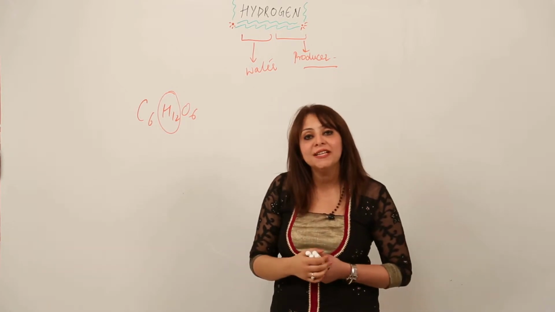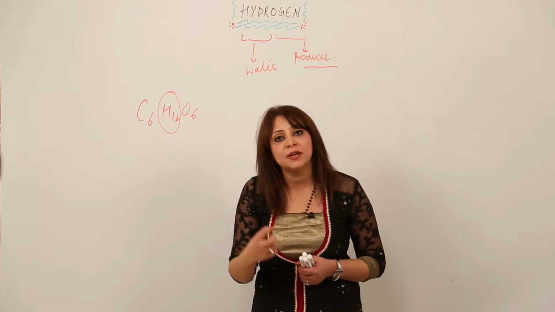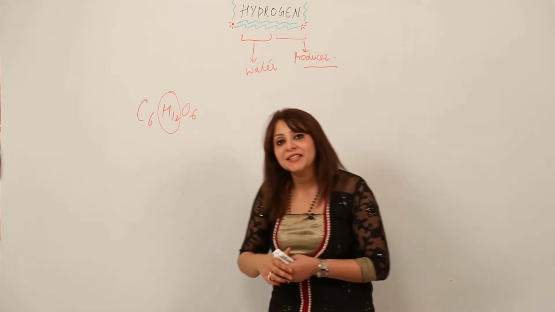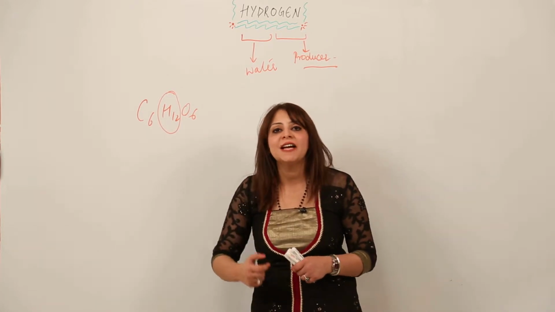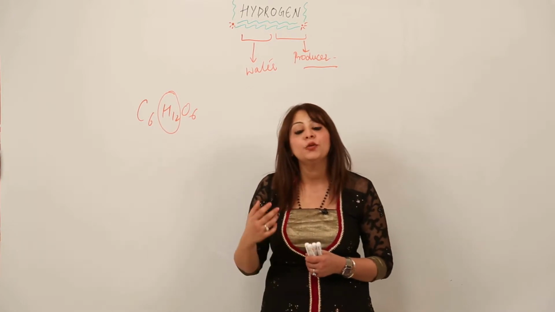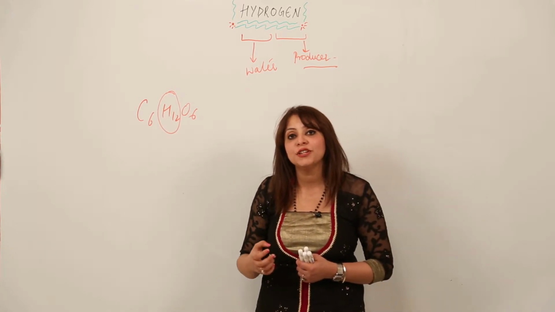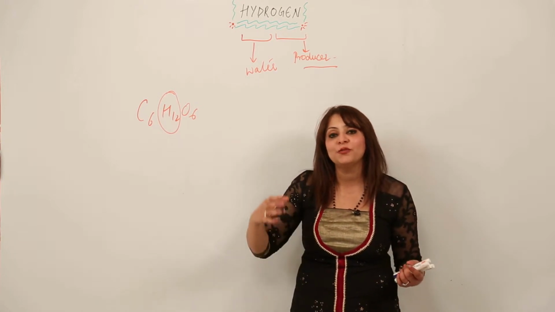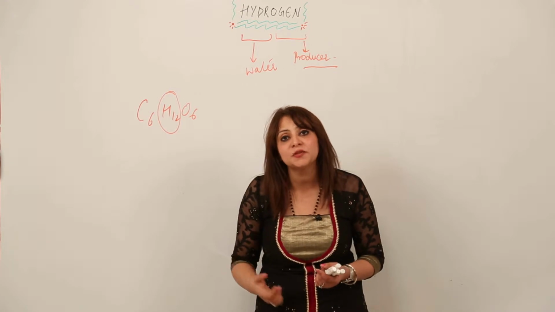Similarly, in the case of proteins, the amino acids, they are all nitrogenous compounds, and along with that they have hydrogen as well. So again, hydrogen is present. Similarly, it happens with fats also. So hydrogen occurs in the combined state in organic matter as well. And we get the hydrocarbons, that is the compounds of carbon and hydrogen, present almost everywhere. That is why we have a different branch of chemistry to study carbon and its compounds, the hydrocarbons, that is organic chemistry.